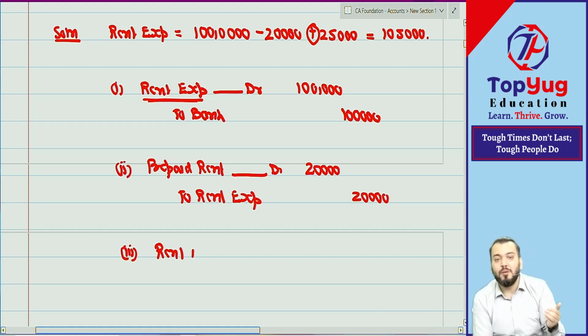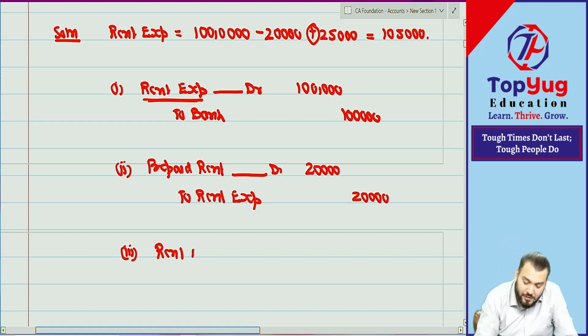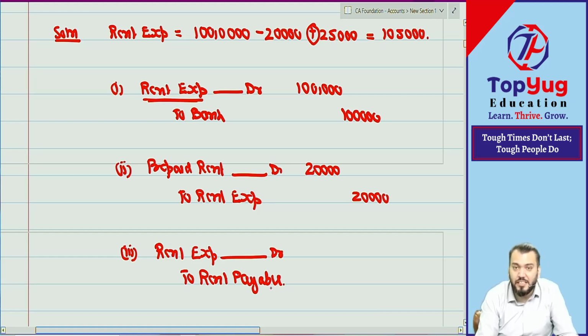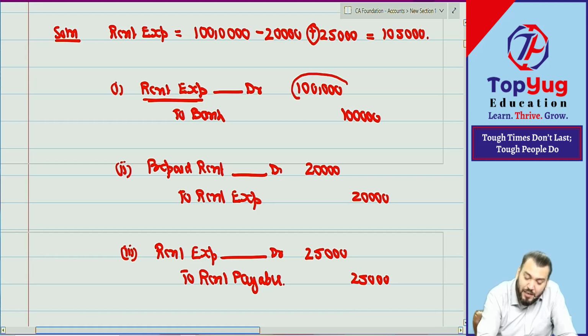Increase in expense means rent expense will be debited, and increase in liability means rent payable will be credited, because it is payable in future. Payable in future by what amount? 25,000.